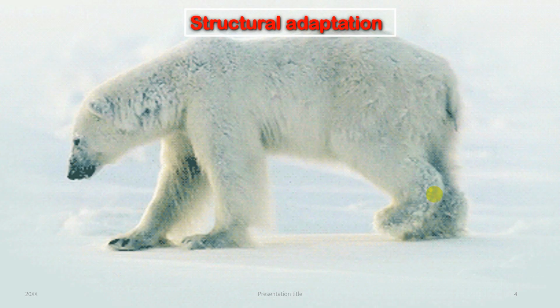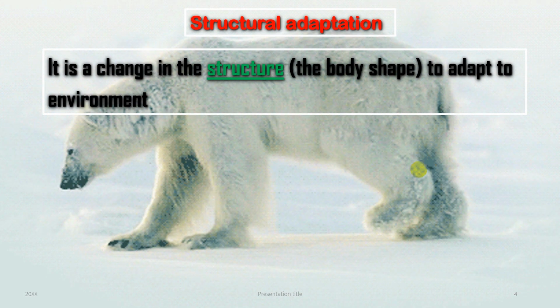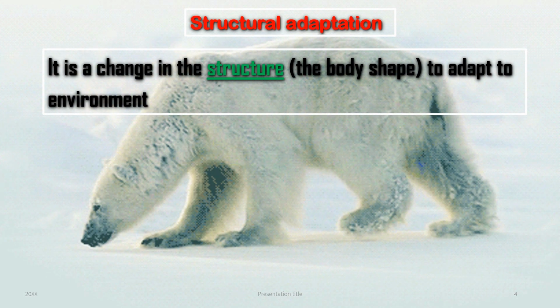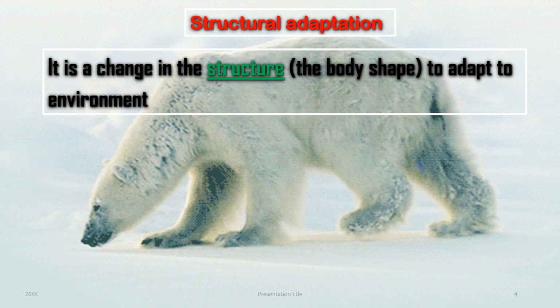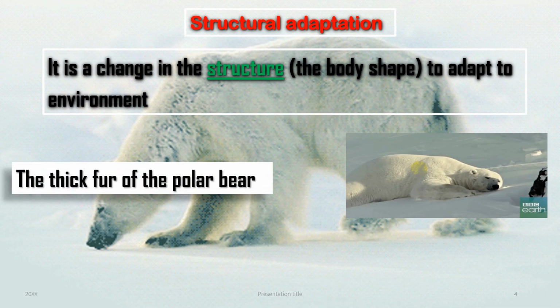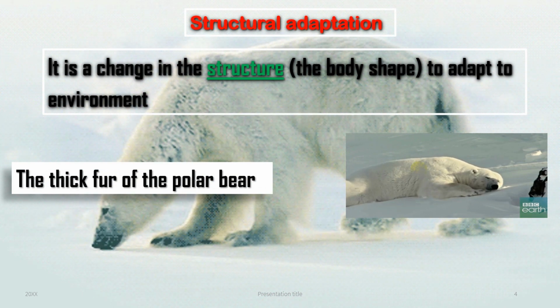So let's start with the structural one. Structural adaptation is a change in the structure, the body shape, to adapt to the environment. For example, the thick fur of the polar bear.